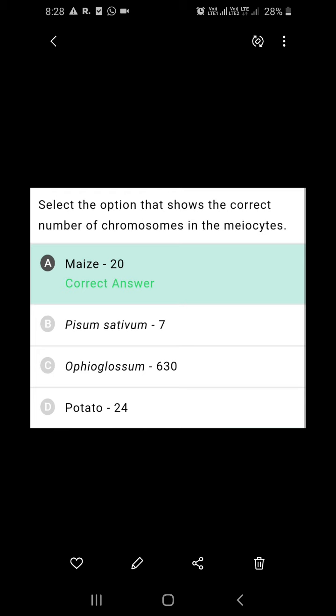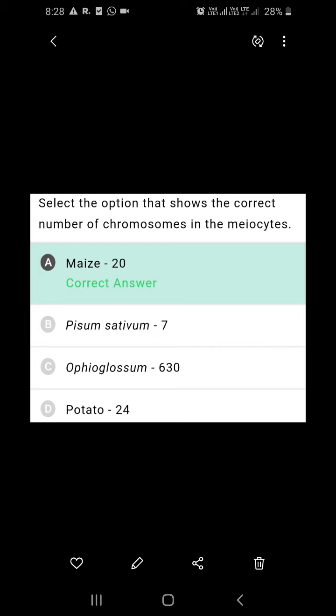Potato also, instead of 48, 24 is given. So here the principle is meiocyte should have the diploid number of chromosomes, because meiosis occurs in only diploid cells, not in haploid cells. That is the principle. So maize 20 is the right answer. Select the option that shows the correct number of chromosomes in the meiocytes. Same, we have already discussed it.